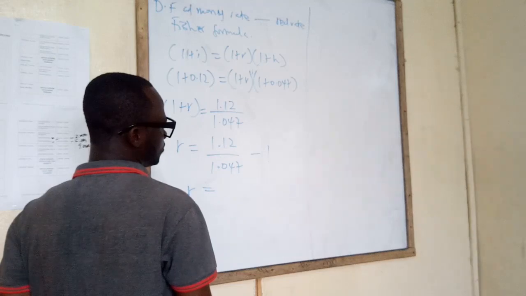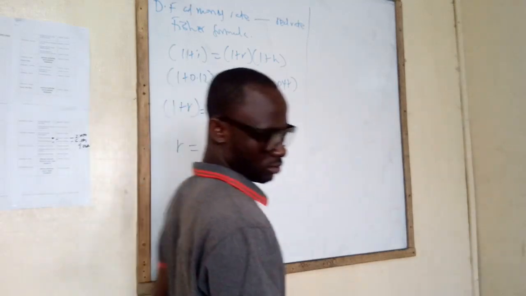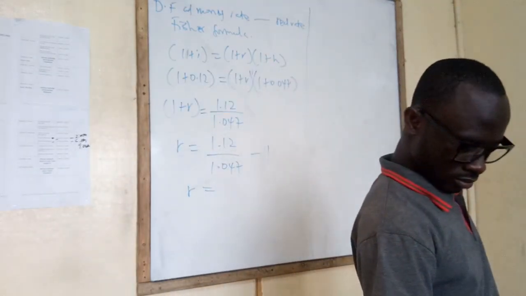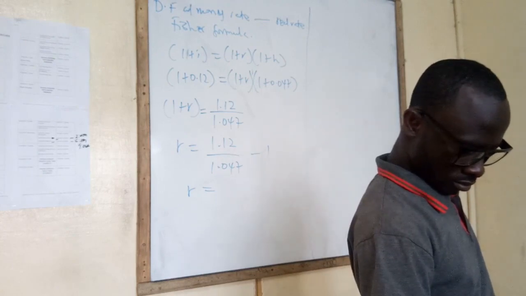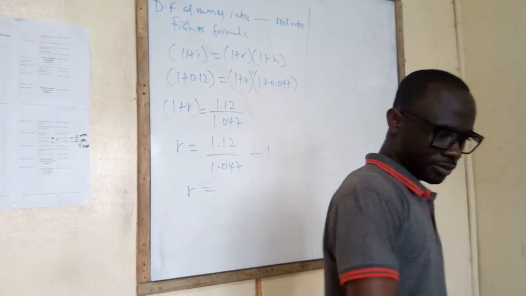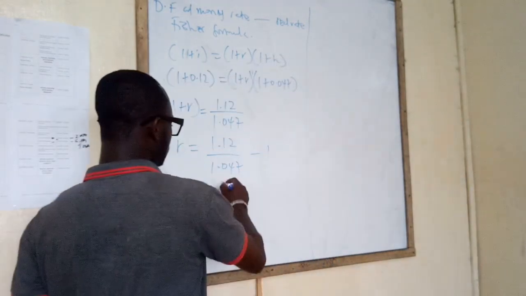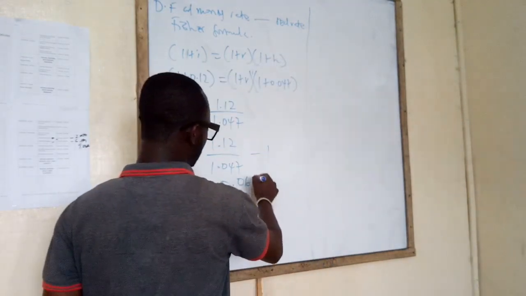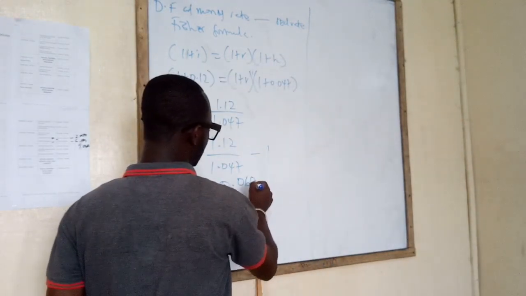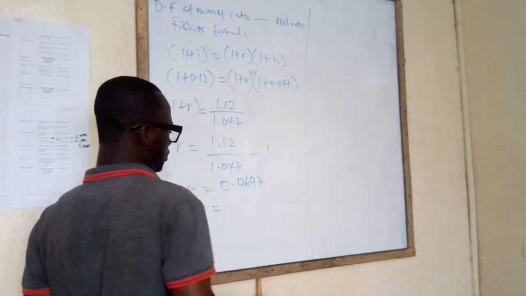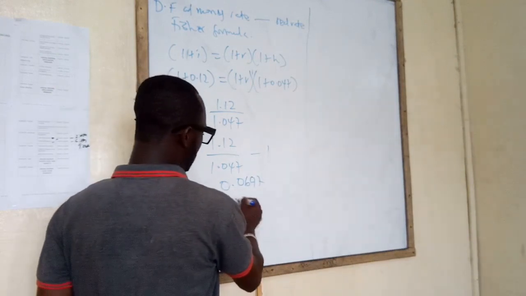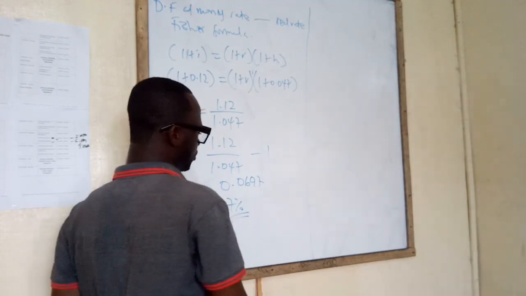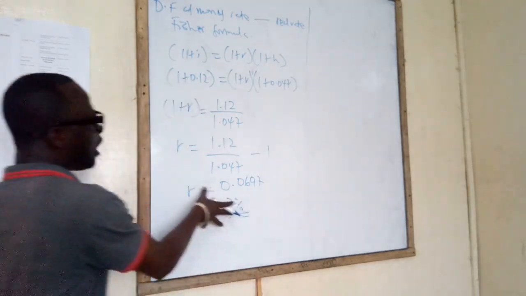Quickly. Multiplying by 100, approximately 7%. We good? So that is now the real rate.